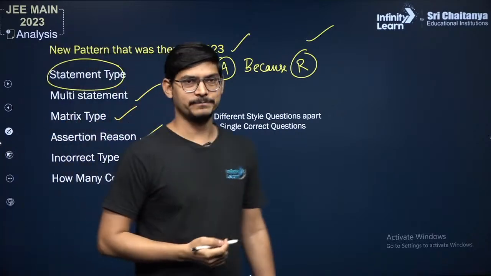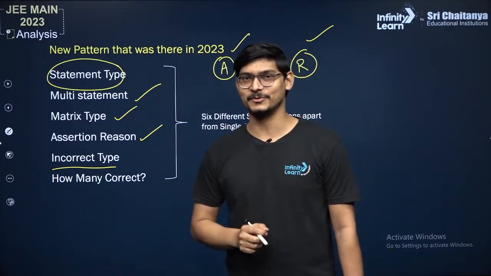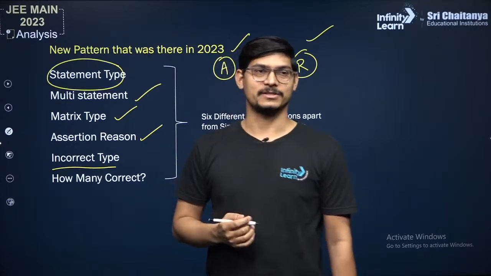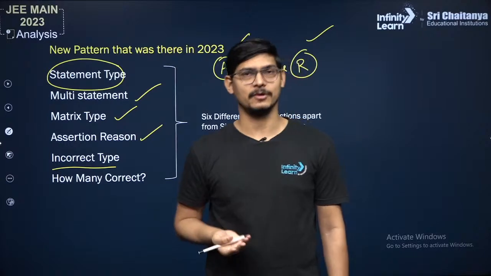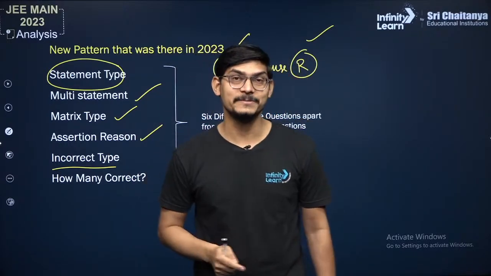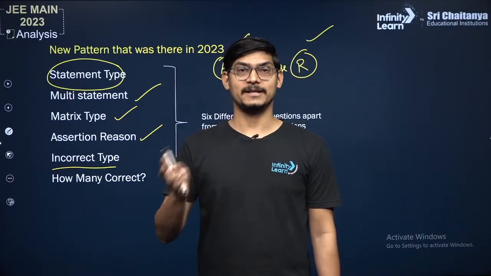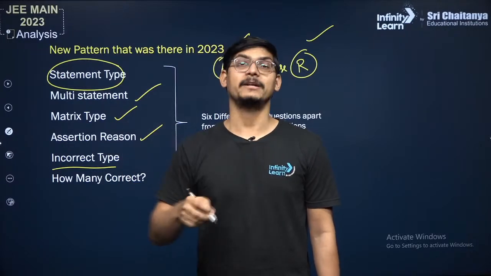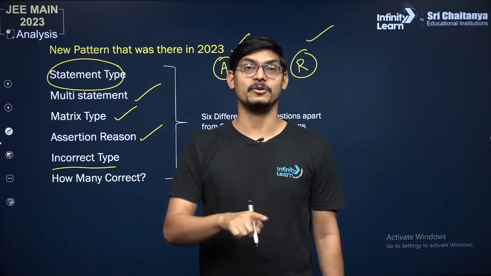Then incorrect type. A very cheap way to test the focus of the aspirants. Normally when you are given questions that ask what is correct or what is incorrect, we assume they would have asked for the number of correct statements, but sometimes they ask how many are incorrect. That means now you read each statement; if it makes sense, forget it. If it does not make sense, then remember that statement, because that is going to be your answer.